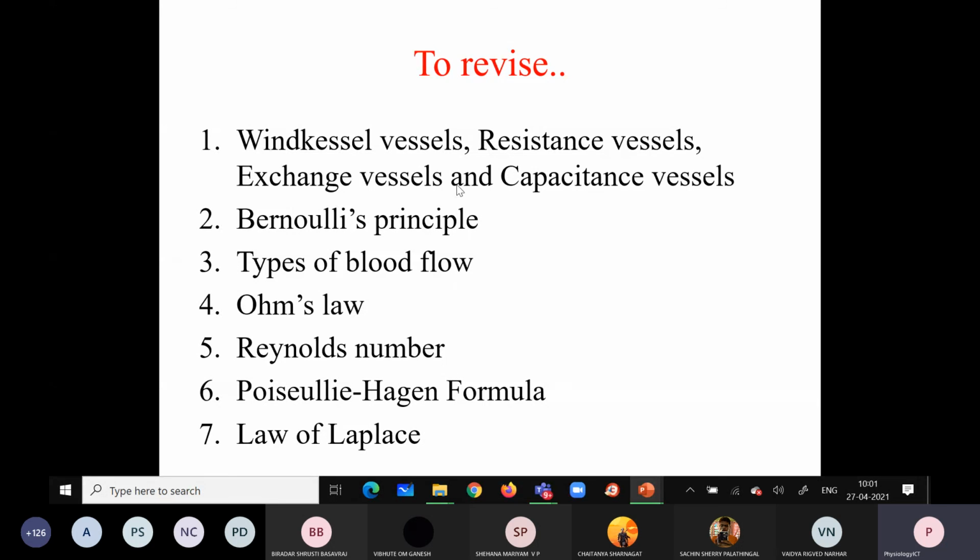Also we have studied the functional and physiological classification of the vessels. Okay, is there any confusion in these concepts, whatever we have discussed till now? Does anybody have any confusion or anything not understood?